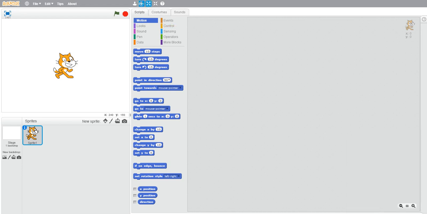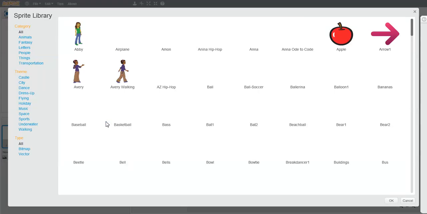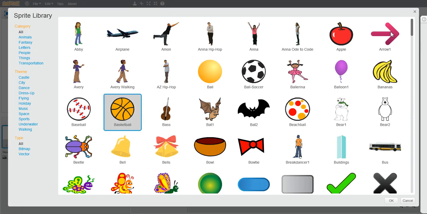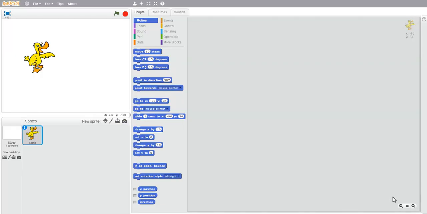First we have to delete this sprite, and choose a new sprite from the sprite library. So I'm going to choose this duck and click OK. Here's my duck. Grow its size a little bit.